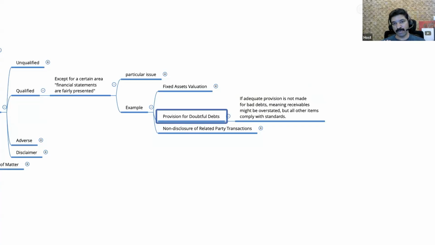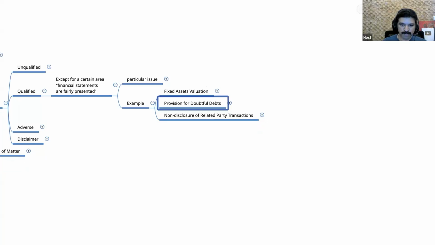So here there could be a disagreement between the company and the auditor. Company will say, we will not make a provision. Auditor will say, no, based on your experience, based on the past history, several debtors have defaulted in this way. So you have to inform the readers by making a provision. So if there is going to be a disagreement, then here the auditor will qualify for this matter. Let's say there is one more item, non-disclosure of related party transactions. It means some transactions have happened between the company and related parties.